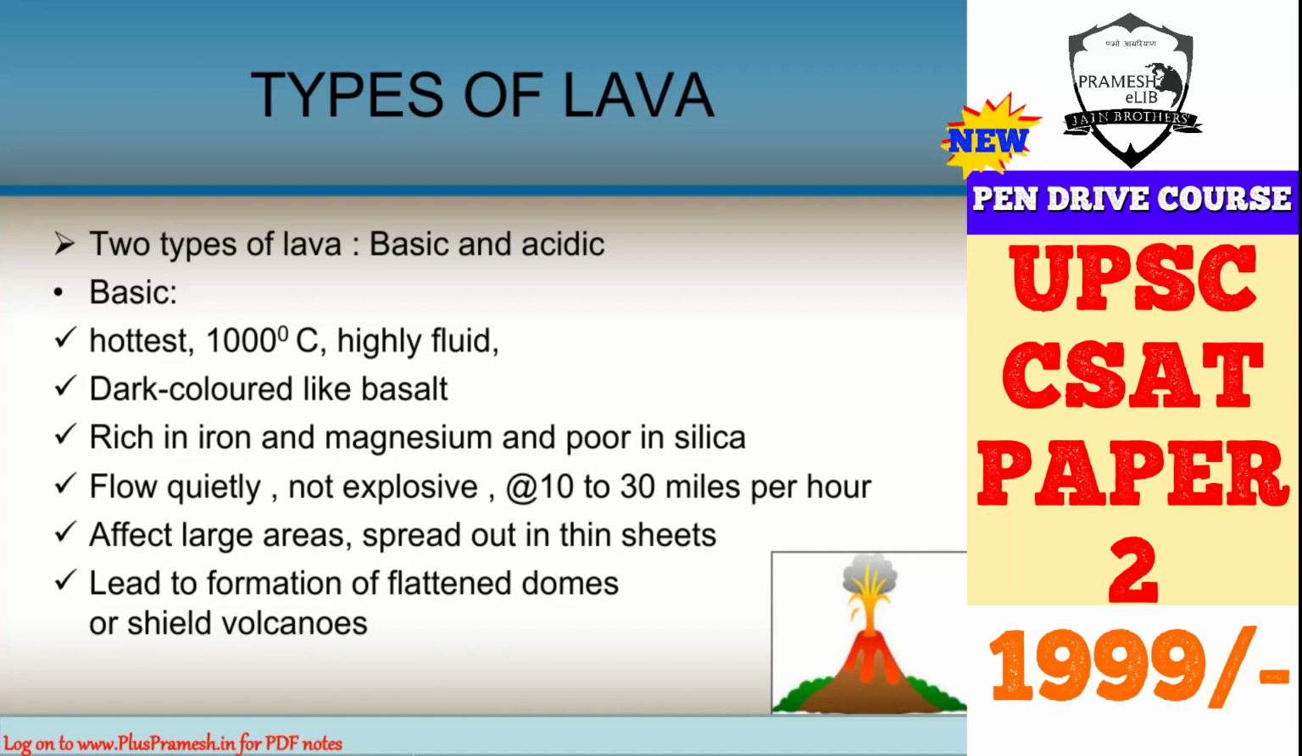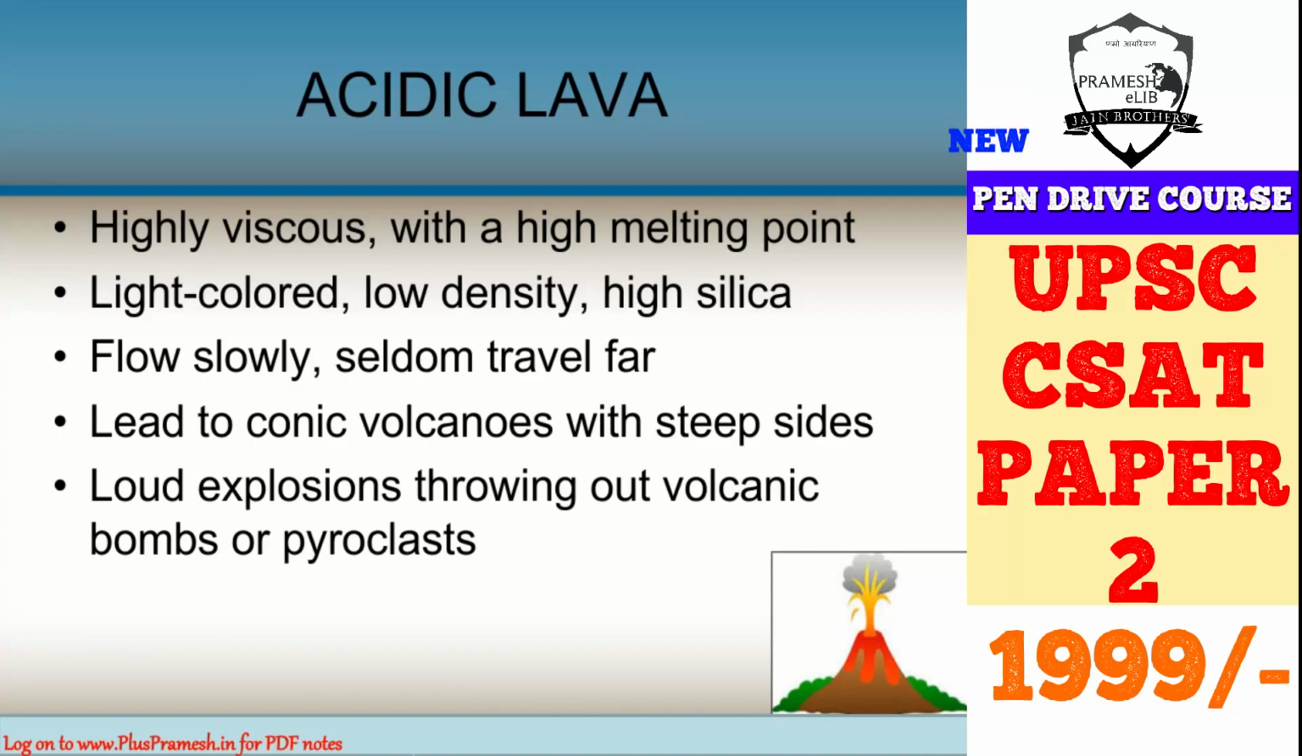Now let's go back to our lava. There are two types of lava that can come out during a volcanic eruption: basic lava and acidic lava. Basic lava is very hot. The temperatures can be 1000 degrees Celsius. It will also be highly fluid. It will be dark colored like basalt. Because it is dark colored, it is obvious that it will be rich in iron and magnesium and poor in silica content.